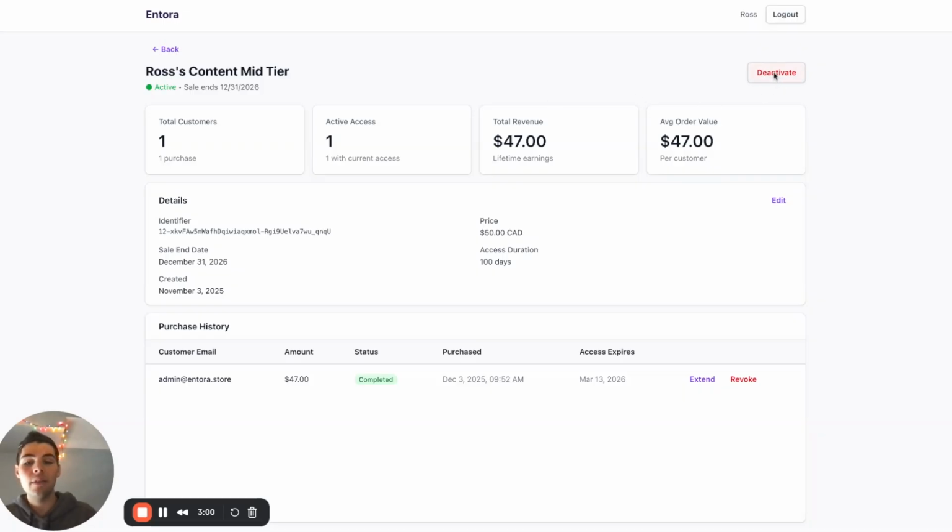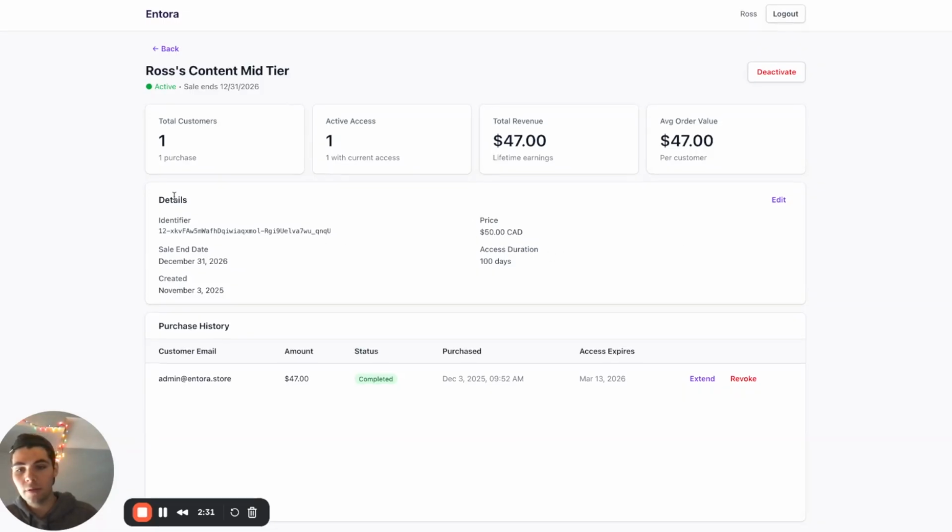We can deactivate that at any point and reactivate it if we want to temporarily pause payment links being sent out on the resource. We can see some headline statistics here: total customers, how many of these customers actively have access because access does expire. Total revenue, average order value, because the price can change over time. So different fans may pay different prices depending on the time that they request access and make the payment.